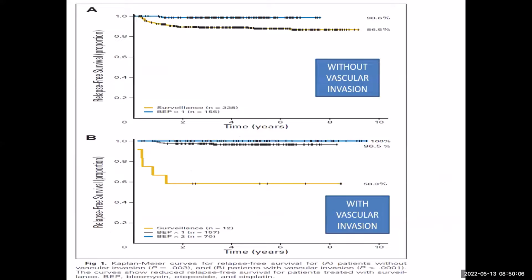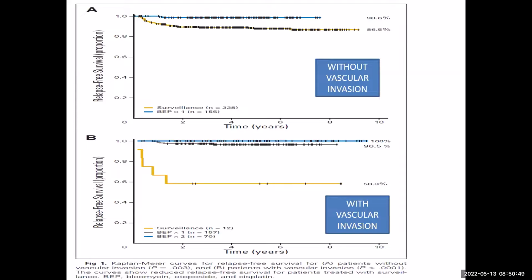So this is the relapse-free survival percentage of patients who are going to relapse. As I told you, the division was without vascular invasion and with vascular invasion. This yellow line is for the patients who underwent surveillance who were LVI negative. Around 87% of these patients were recurrence free at follow-up of around 8 to 10 years. Whereas patients who received 1 cycle of chemotherapy, close to 99% had only 1 or 2% relapses. So even in patients with vascular invasion negative, if you give 1 cycle, practically those patients are cured.